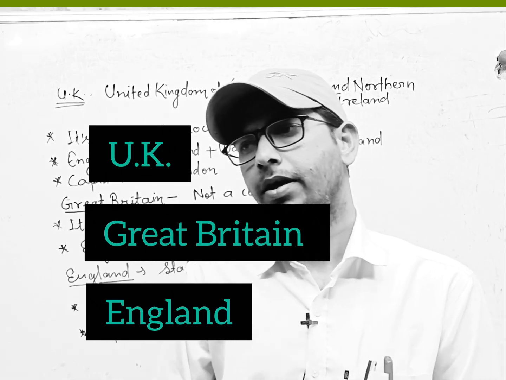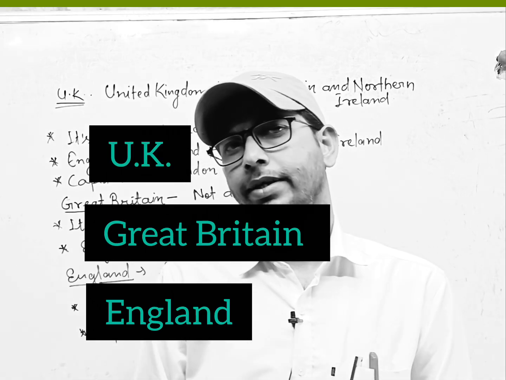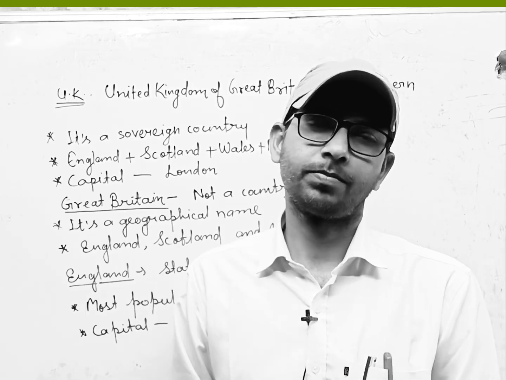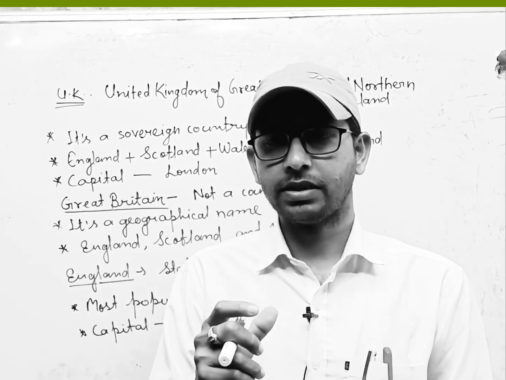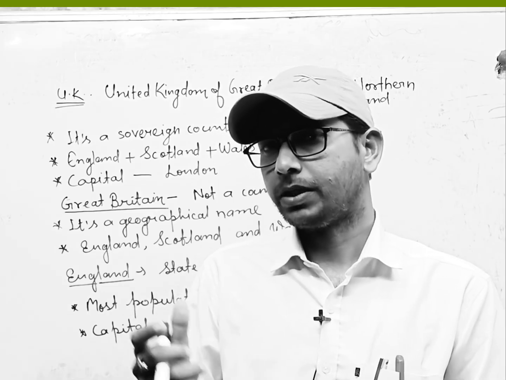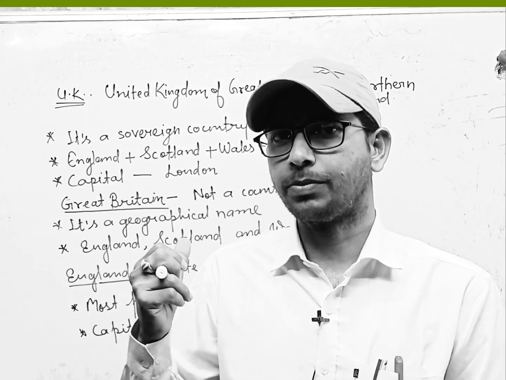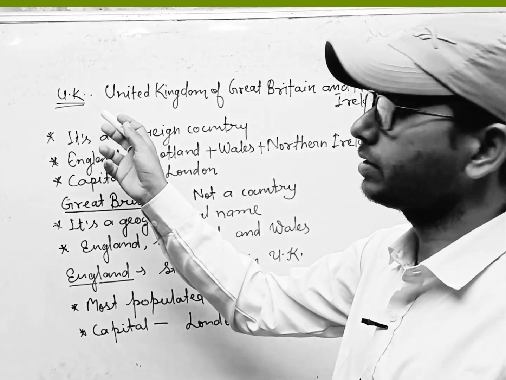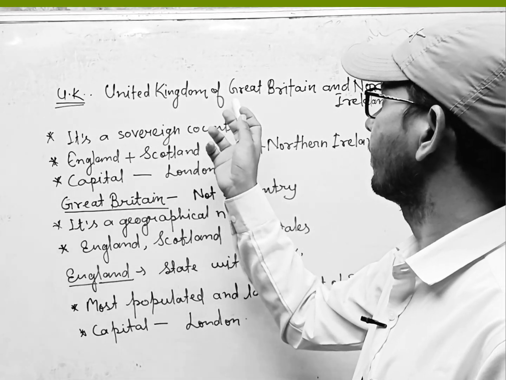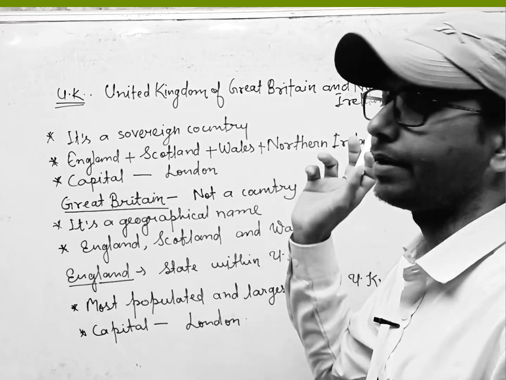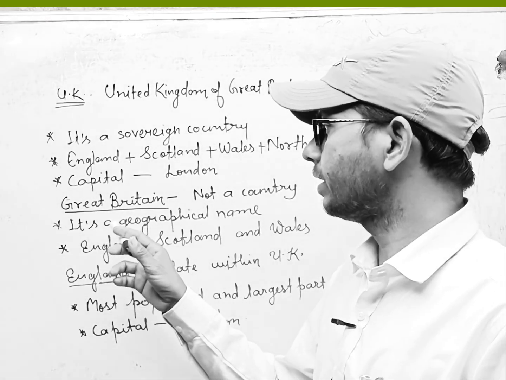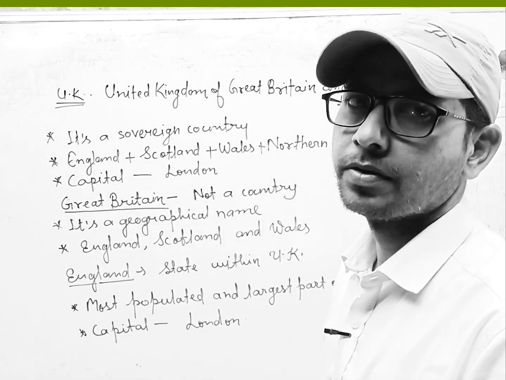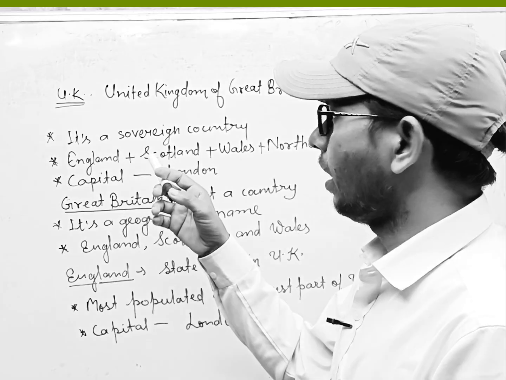These three words, and most people think that these three places, these three names are the same, but there is a lot of difference between them. These three places are UK, which is called United Kingdom of Great Britain and Northern Ireland, the second one is Great Britain, and the third one is England. What is the difference between these three? I will tell you.